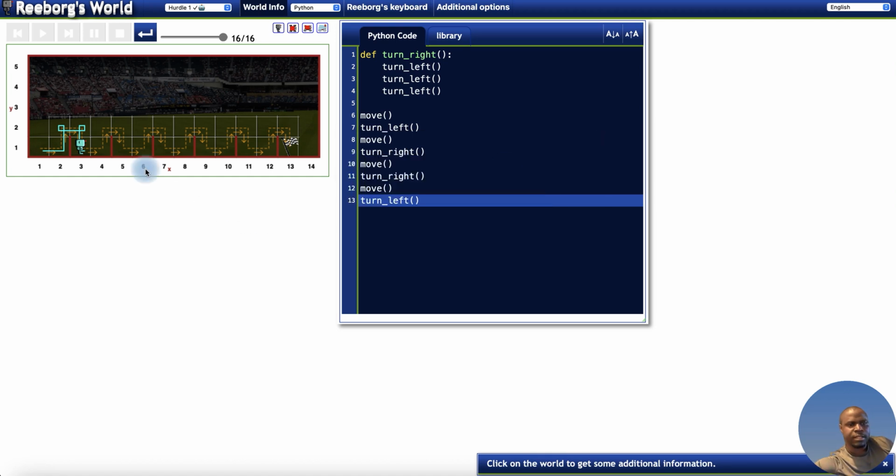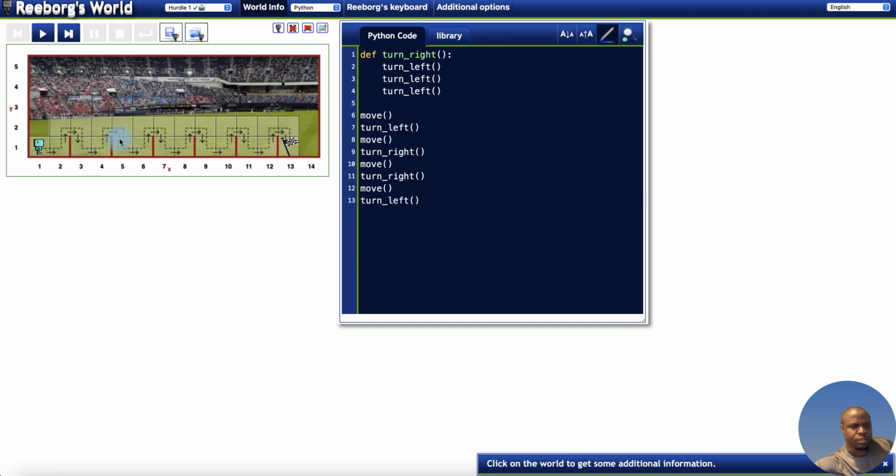Now if you look at the hurdle 1 challenge, we have 6 cycles: 1, 2, 3, 4, 5, 6, and this is like a repeated jump. So what I'm going to do here is turn this into a function and call it jump, right?